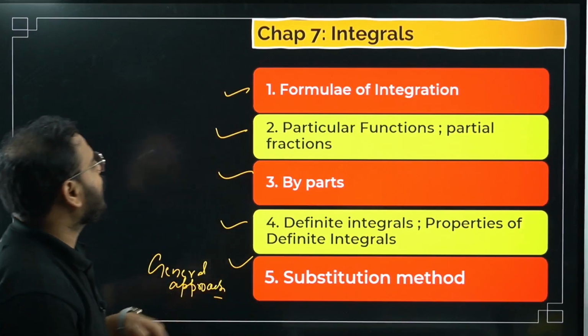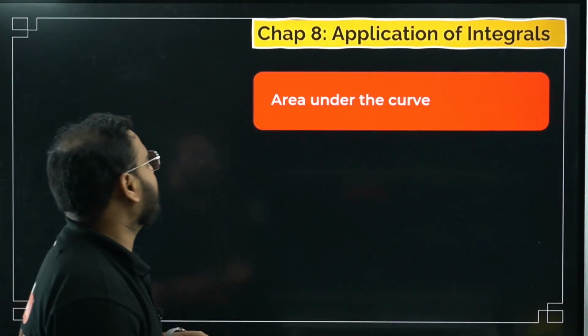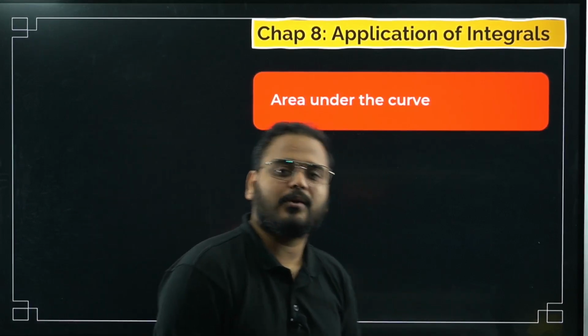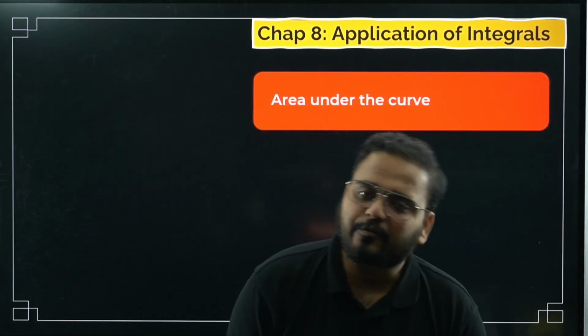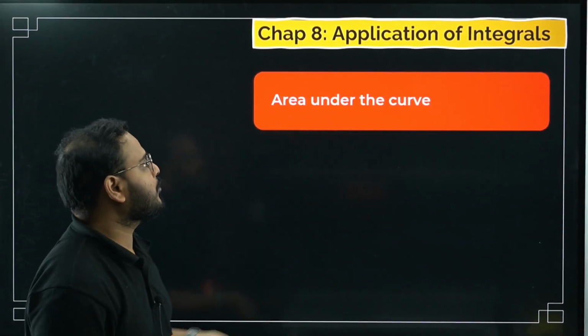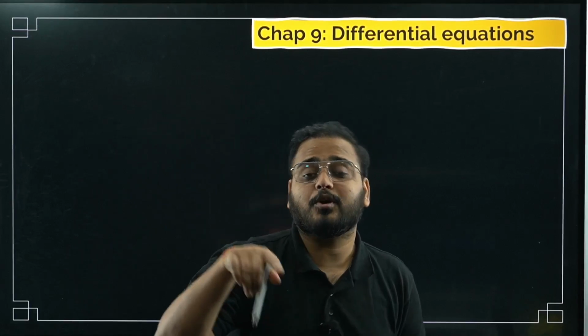Let's move on to question number 8, AOI. In this we have only one topic, which is area under the curve. Practice some questions on it. Try to practice more variety of questions, as this will be the most important topic from this particular chapter. I know that you're going to get it right for sure. Just make sure that you are making use of modulus properly.